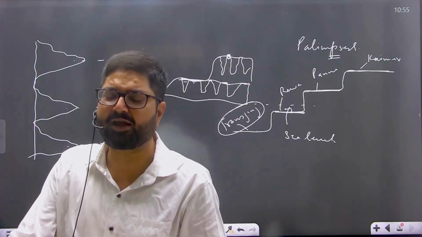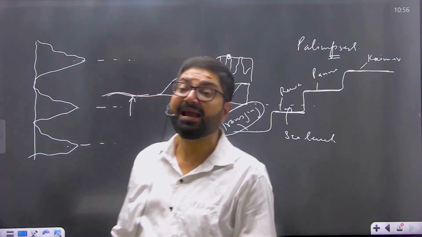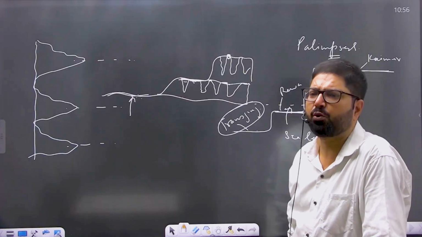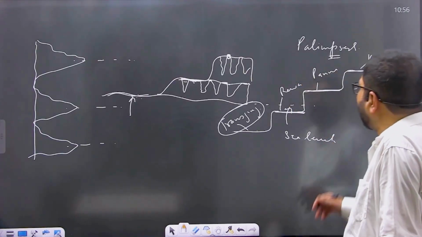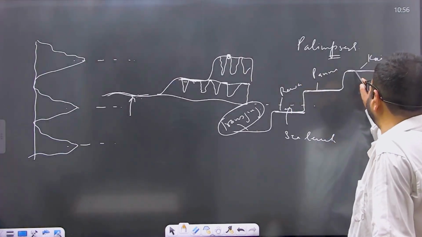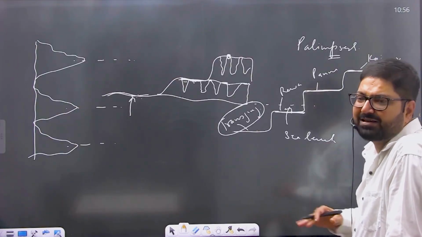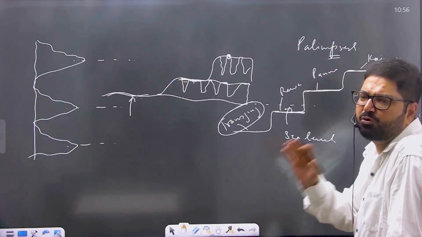Now we try to identify the age of these erosional surfaces. Age is determined by numerous methods. The most popularly followed method is the correlation method. That is, we try to find out the age of an erosion surface with respect to that erosion surface whose age is already known. In this correlation method, height correlation method is most popular.